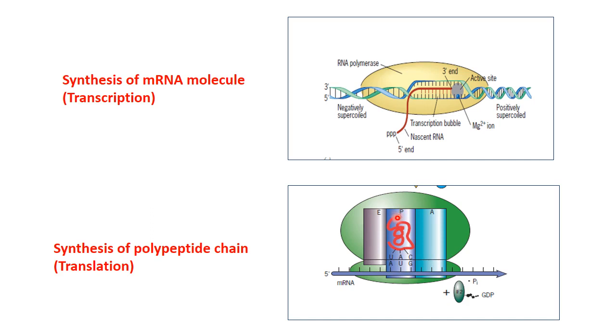the uncharged transfer RNA, which is without an amino acid, comes to the E site or the exit site, and then this process continues till the exit codon or the nonsense codon comes, and the process of translation ends.